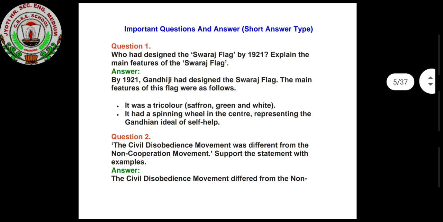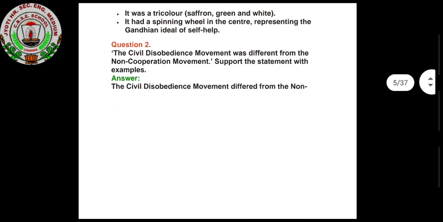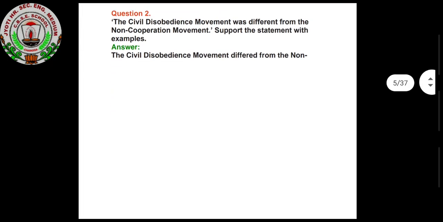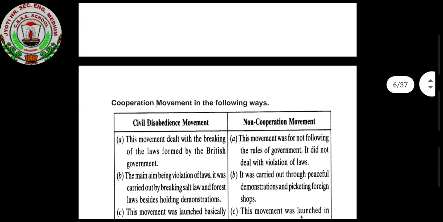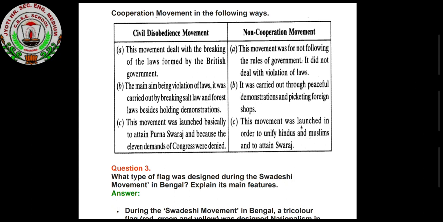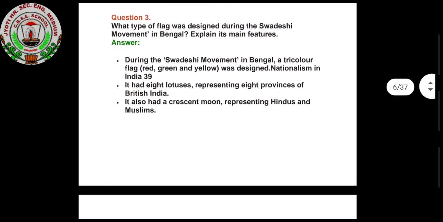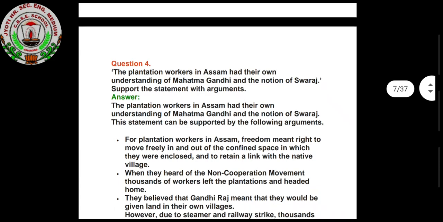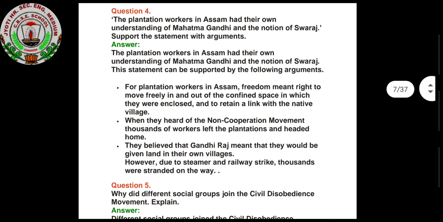That means the paper will be of 80 marks. So according to these 2 chapters, you can learn the 1 mark, 3 marks and 5 marks question answers. You can see all the question answers point by point, and you have to write point by point answers.